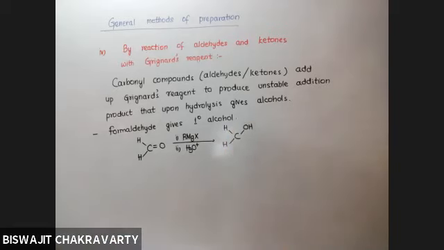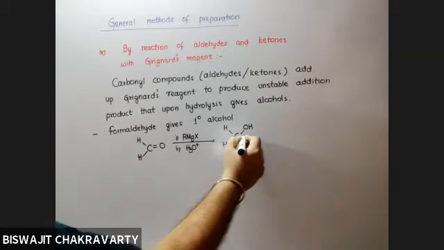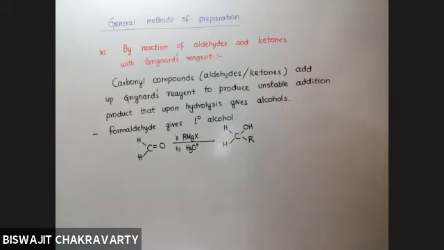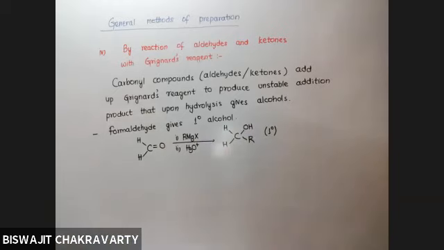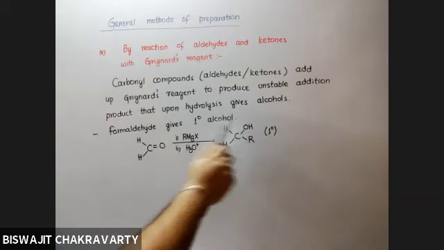And what group will come in? R. What is the nature of this alcohol, 1 degree, 2 degree, or 3 degree? 1 degree. The OH containing carbon is further linked to only one alkyl.